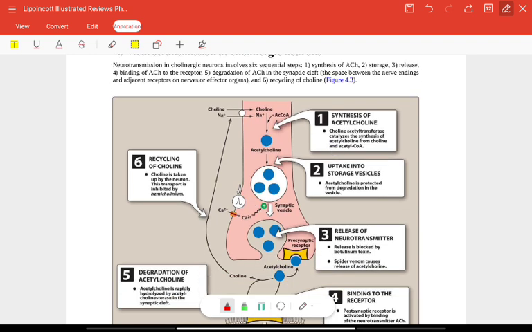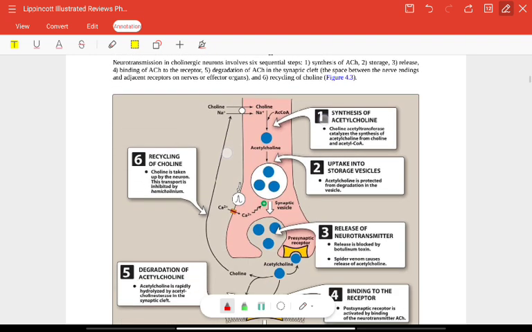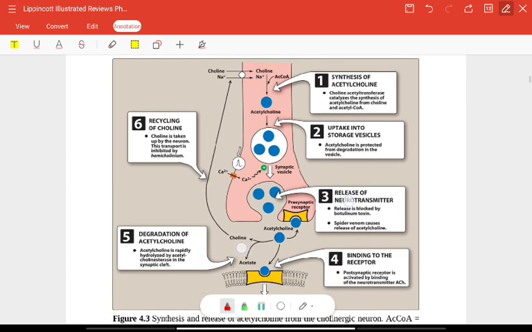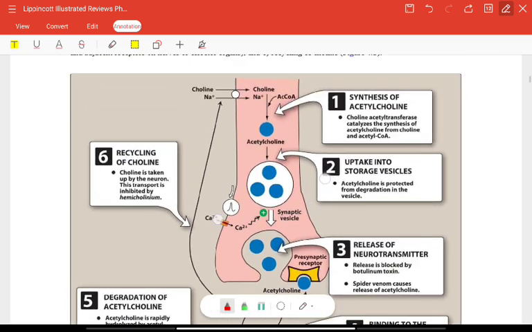Now, neurotransmission, or the mechanism of action of cholinergic neurons. Neurotransmission in cholinergic neurons involves 6 sequential steps. The first one is synthesis of acetylcholine. How does it occur? We'll have a deep look. Choline acetyltransferase is an enzyme that catalyzes the synthesis of acetylcholine from choline and acetyl CoA.